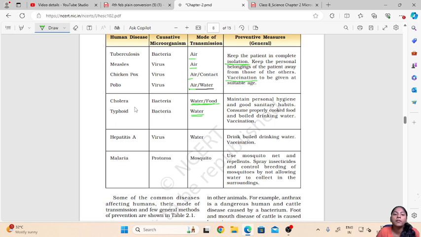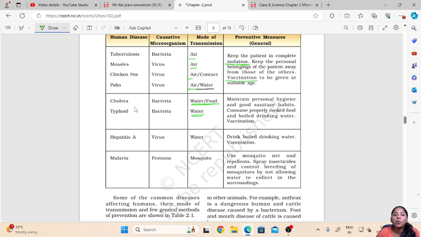So what preventive measures can we take against cholera and typhoid? Maintain personal hygiene and good sanitary habits. That is, we should always keep our body and our house clean, and we should maintain good sanitary habits.